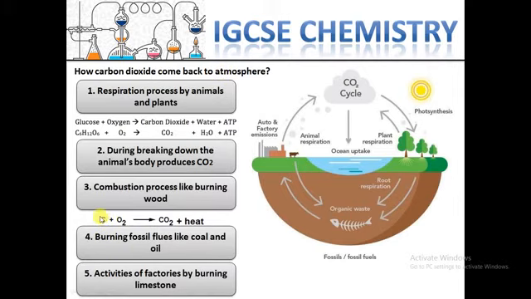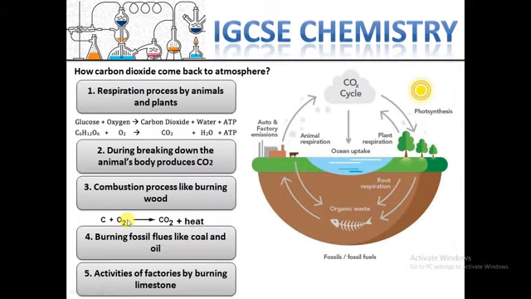Like here you can see carbon, which is available in wood, paper, or gas, and things like that. Combustion is actually a reaction between any material, any compound, any chemical, with oxygen. When you have oxygen, O2, in your chemical reaction, it means this chemical reaction is a type of combustion.